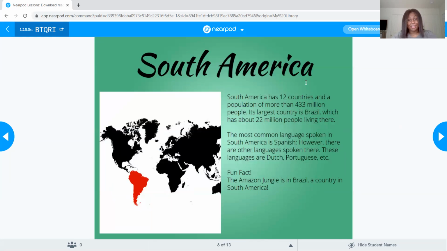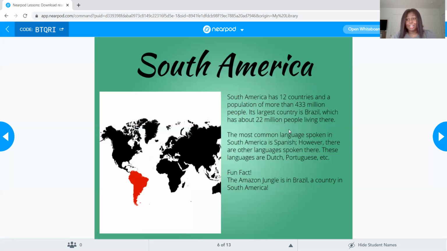Okay, next we have South America. So South America has 12 countries, not as many as North America, which is 23, but South America has 12 countries. It has a population of more than 433 million people. A lot of people here too. Its largest country in South America is Brazil. Have you guys ever heard of, or have you seen the movie Rio? With the little birds and like the parade and stuff. Rio is here in Brazil. So that's where it takes place, in South America. Brazil has 22 million people living there just by itself. So that's a big chunk of people.